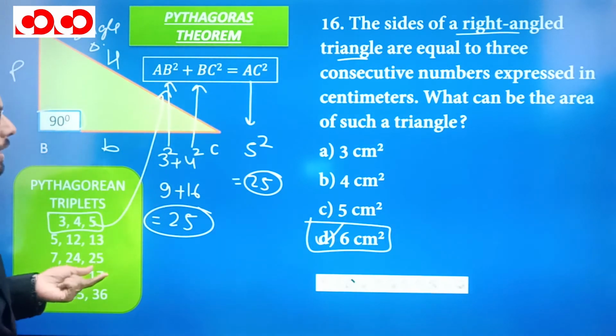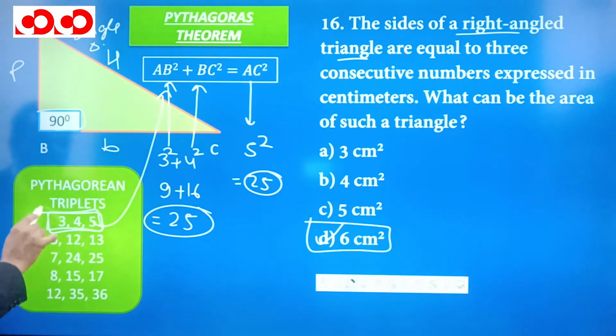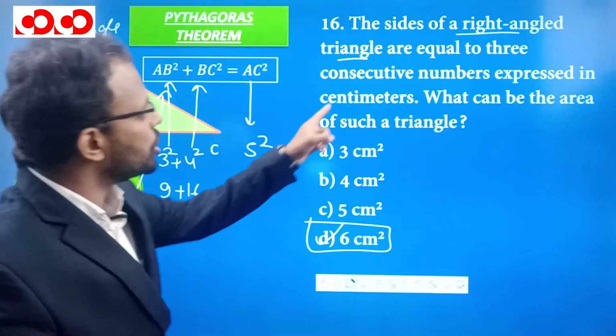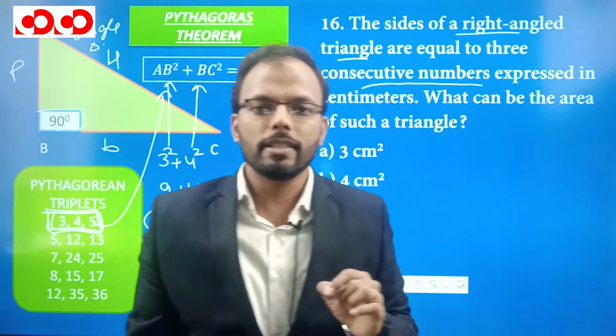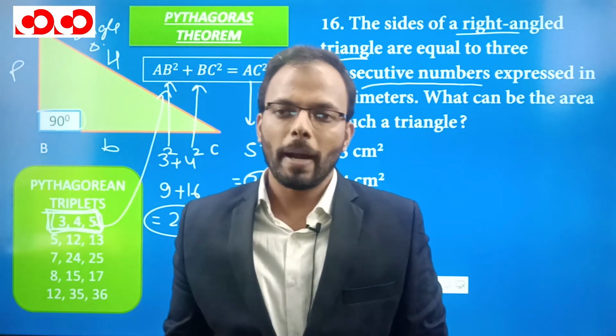So in this series, we can see that 3 4 5 is the only series of consecutive numbers which follows this right angle triangle Pythagoras theorem.